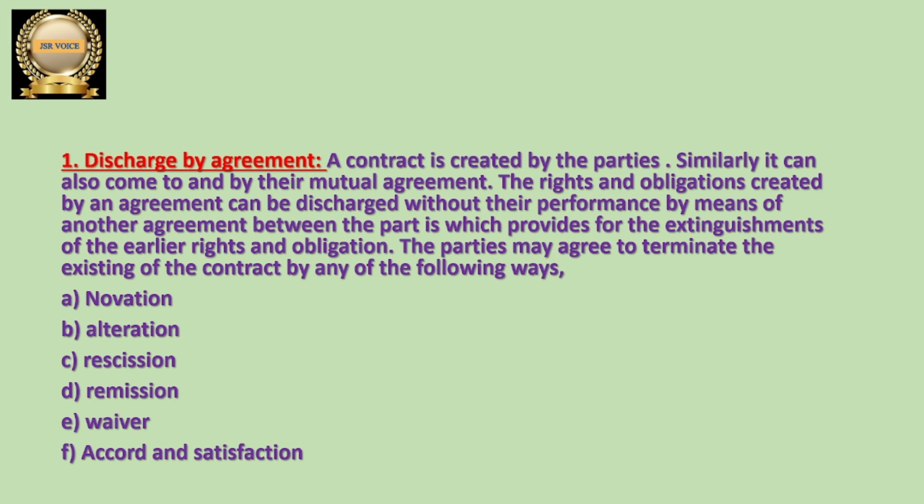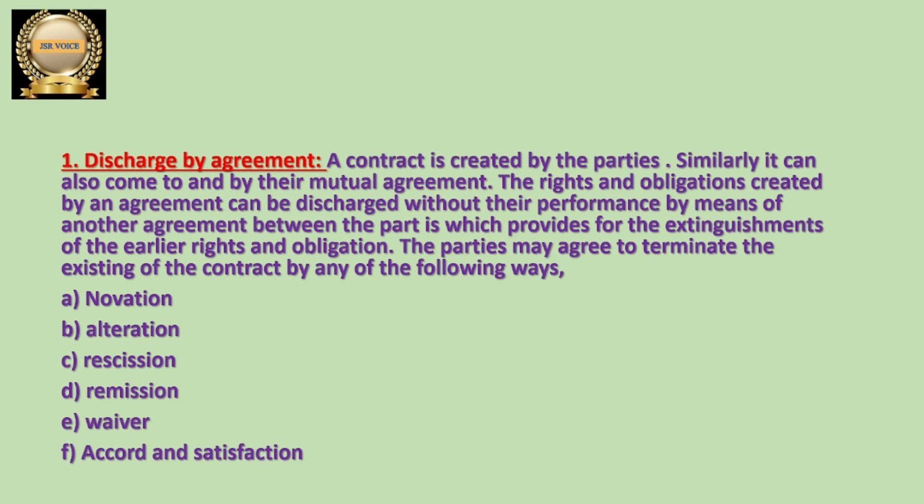Discharge by agreement will take place. If the terms and conditions agreed upon while making the agreement, or the rights and obligations formed at that time, cannot be performed, then the contract gets discharged.